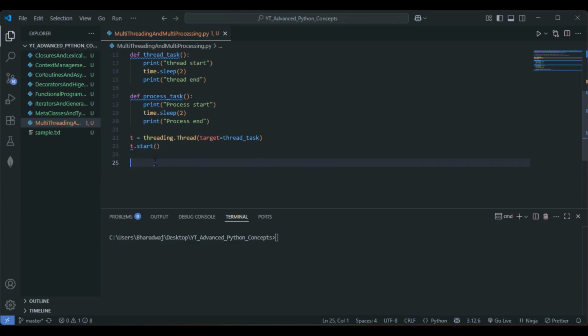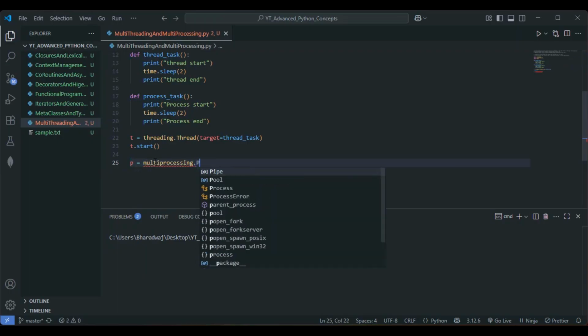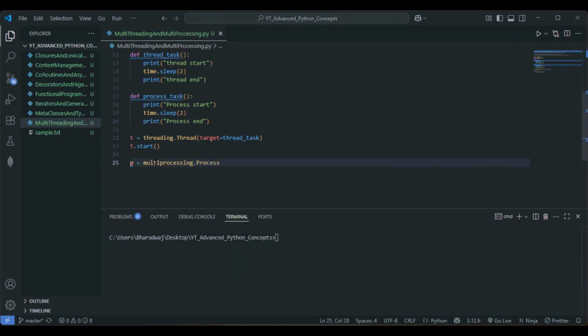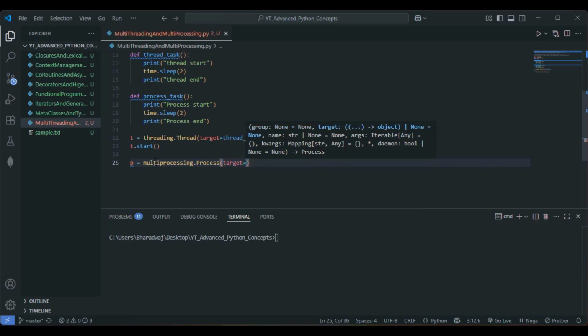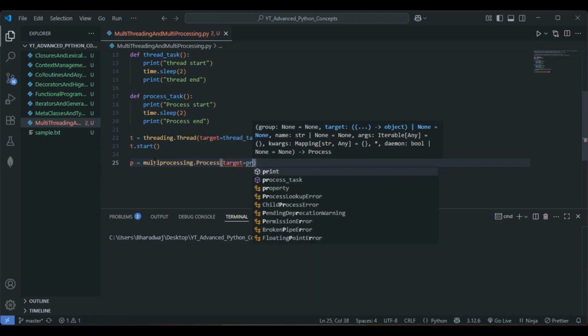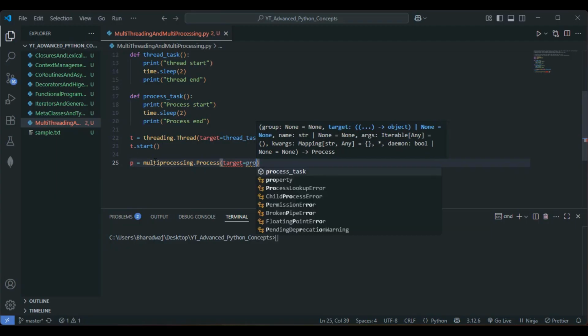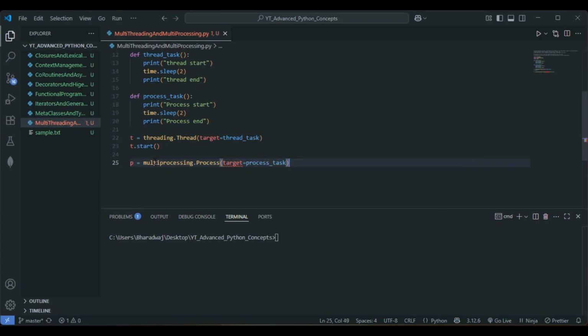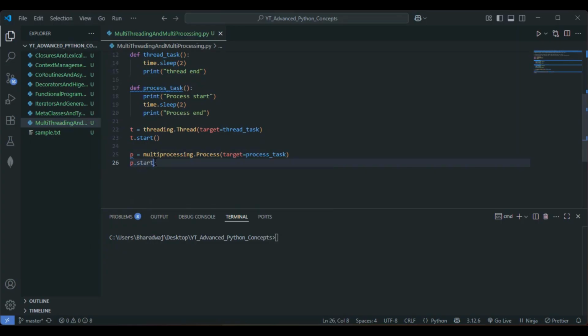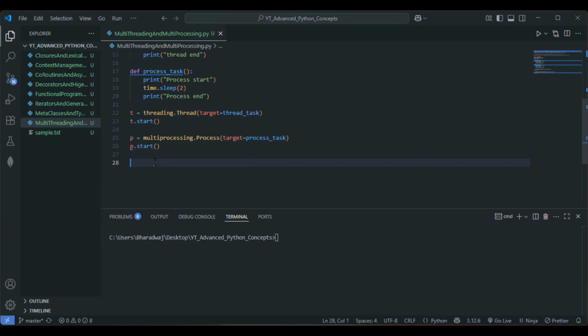Next, let's create and start the process. I'll give p equals multiprocessing.Process with target equals process_task. Then p.start. So now we have successfully created and started the thread, as well as the process. These two things we have done from line number 22 to 26.